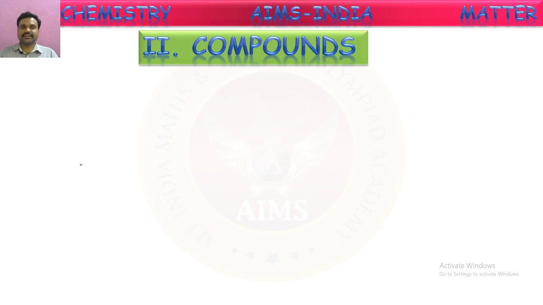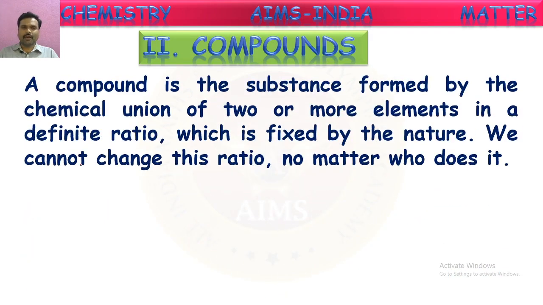Next, about the second category of pure substances, that is compounds. A compound is a substance formed by the chemical union of two or more elements in a definite ratio, which is fixed by nature. Yes, compounds are formed by the combination of two or more elements chemically. There, the combination is in a fixed ratio. This is done naturally. We cannot change this ratio, no matter who does it. However it is formed, we cannot change this ratio. A compound always has a fixed ratio of elements in it.